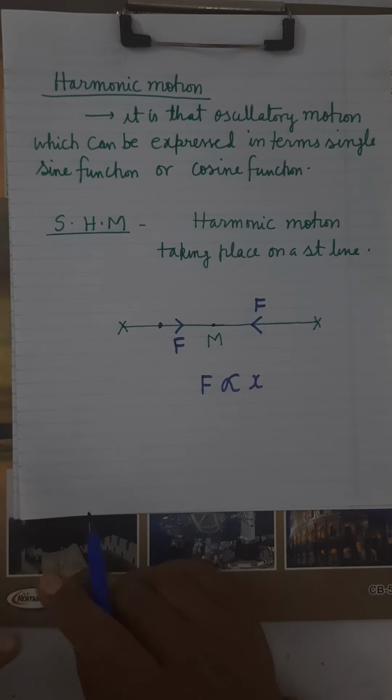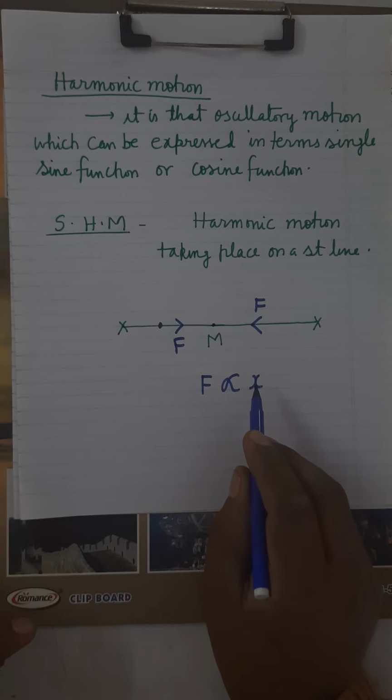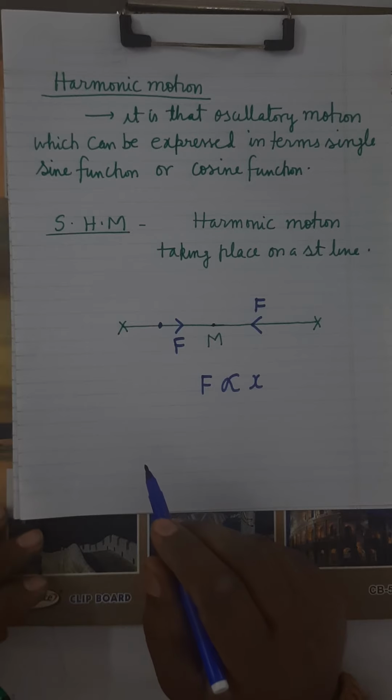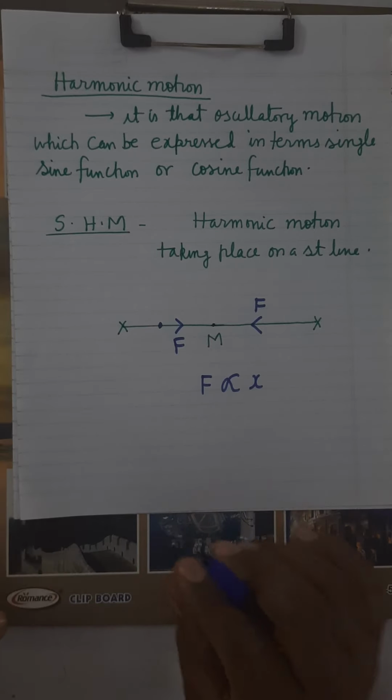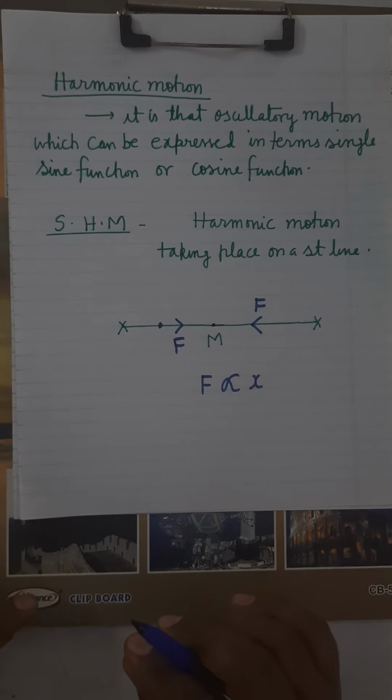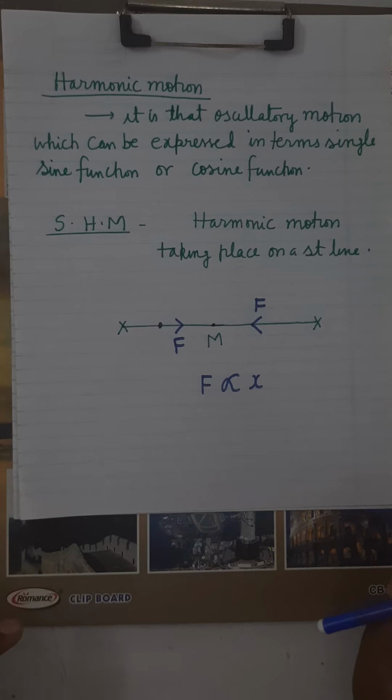displacement of particle from the mean position. Magnitude of this force is directly proportional to the displacement of particle from the mean position. It is clear. F is proportional to x. If these three things are fulfilled, then that oscillatory motion will be simple harmonic motion.